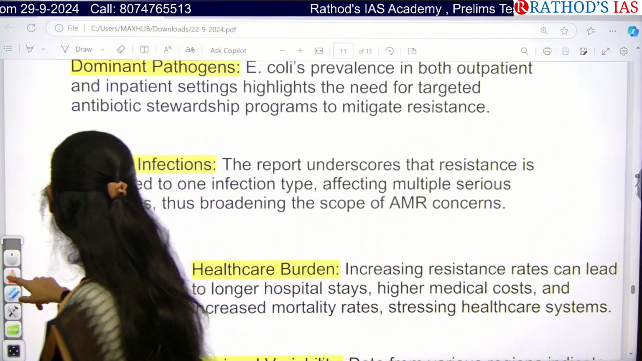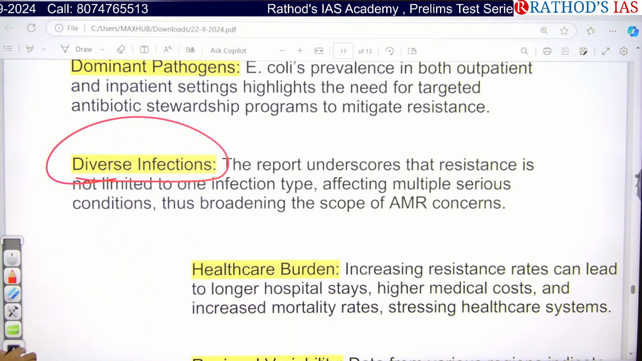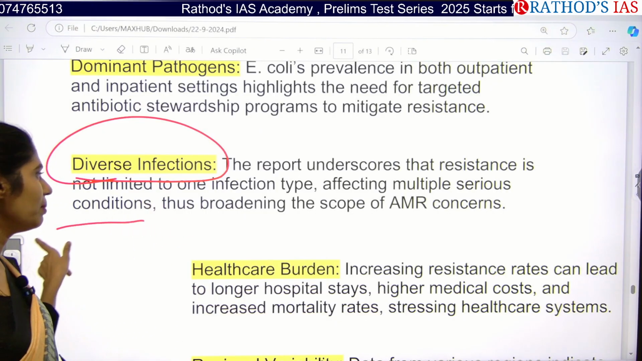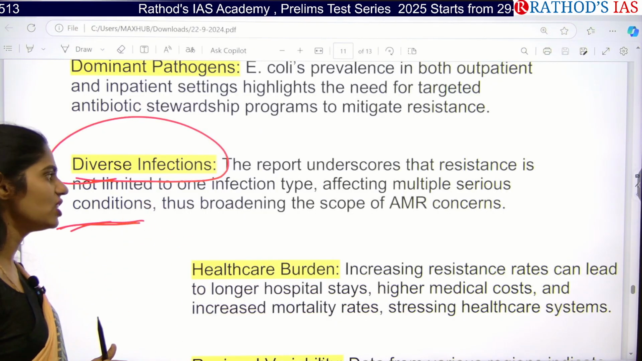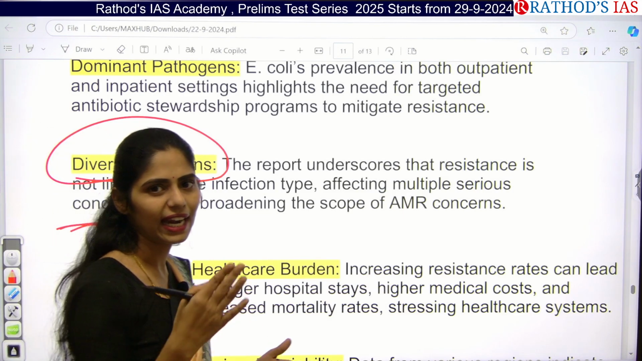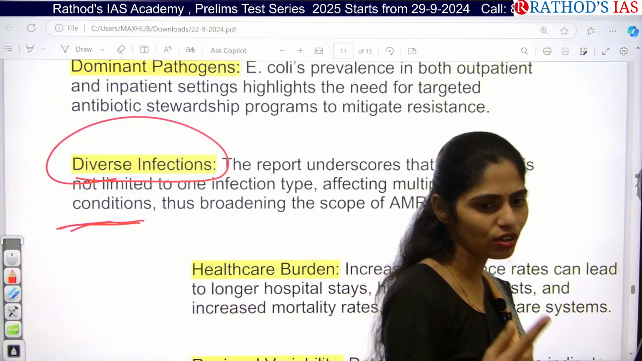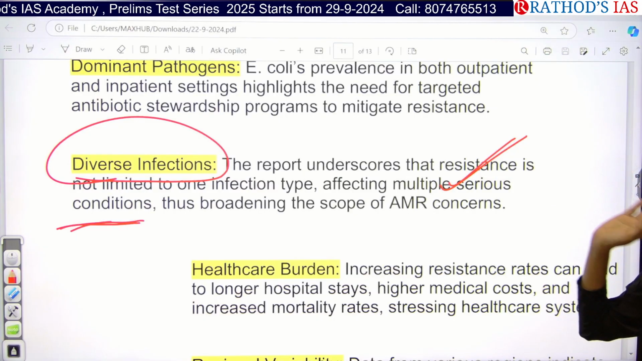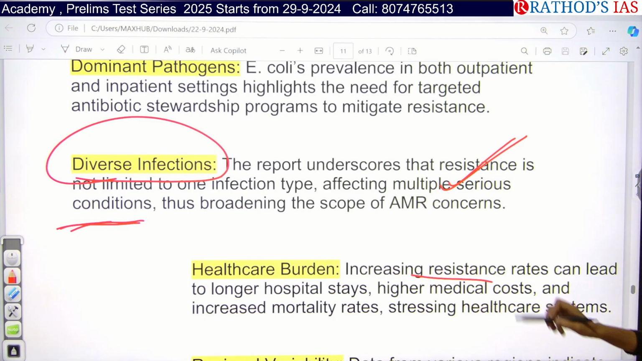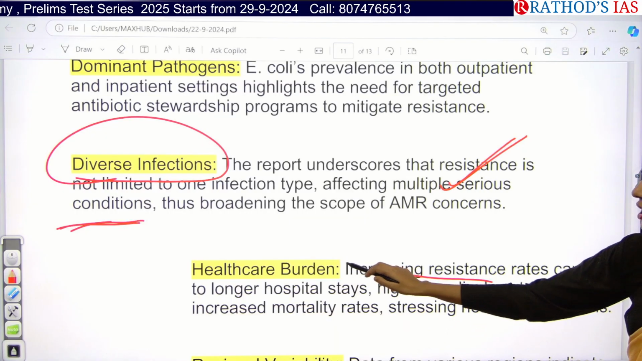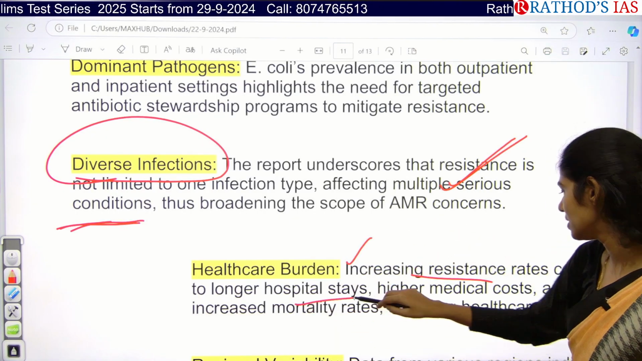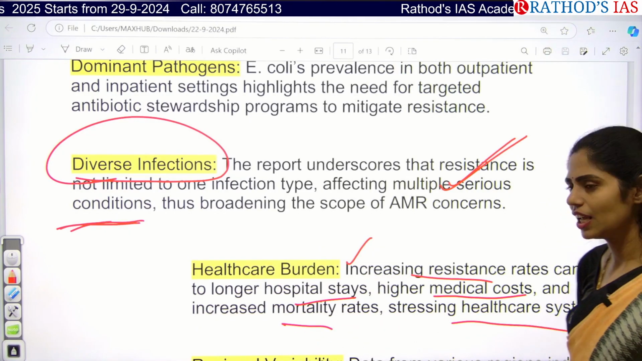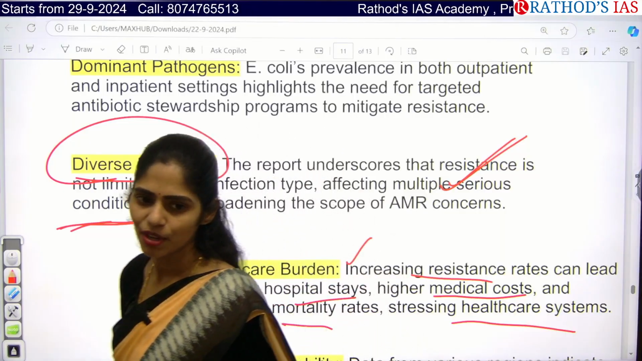So whenever we get diverse infections, we have to take multiple types of drugs. Because of this, there will be multiple serious conditions, and whenever we take 2 or 3 antibiotics together, that also increases the concern of antimicrobial resistance. So this is also one problem with diverse infections. And whenever resistance increases, there is an increasing healthcare burden: long hospital stays, higher medical cost, an increasing mortality rate, and more stress on the healthcare system.